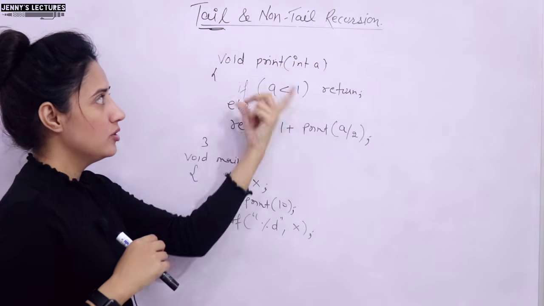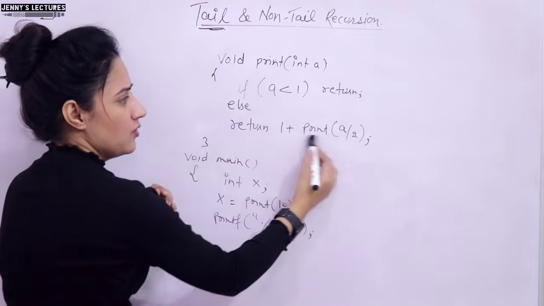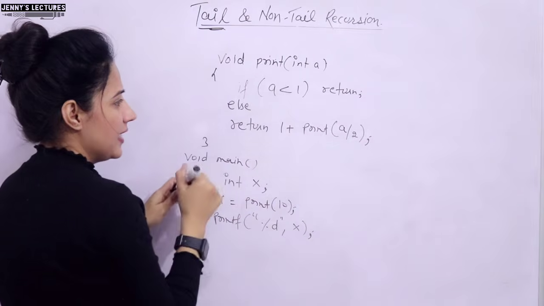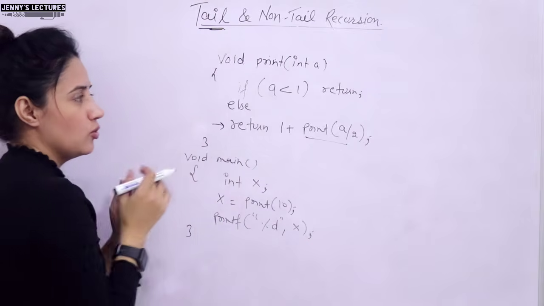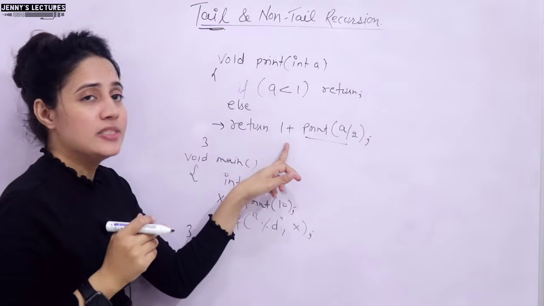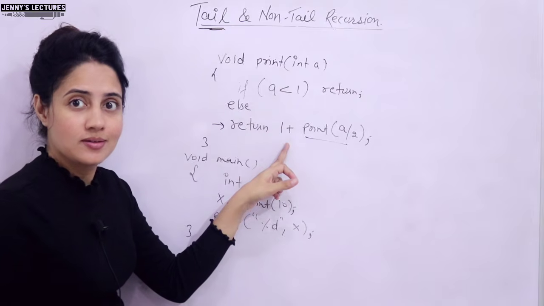Here we are calling print, so this is a recursive function. And this print A by 2, obviously this is a function call, and this is the last statement written in this function, and after that we are just closing this. So maybe by looking at this you will say it is tail recursion, but no, it is not tail, it is non-tail recursion.